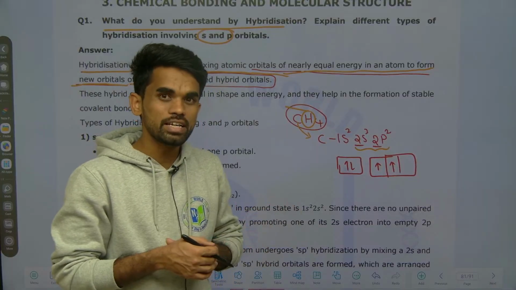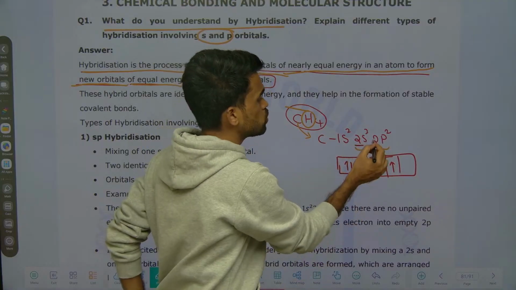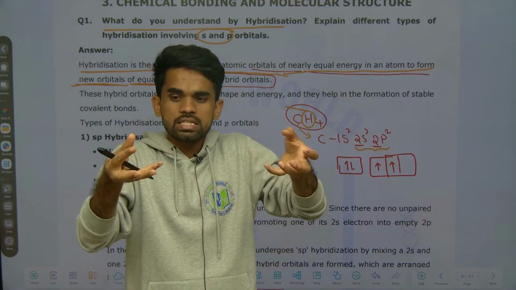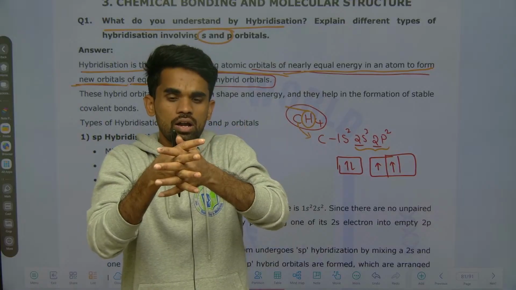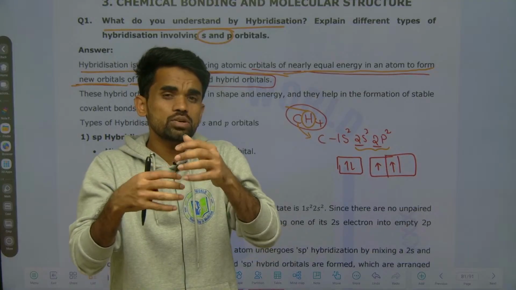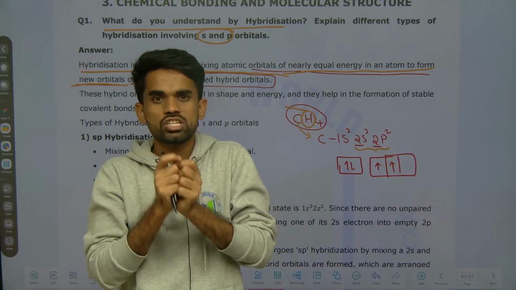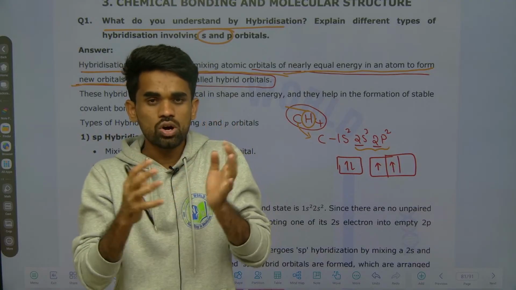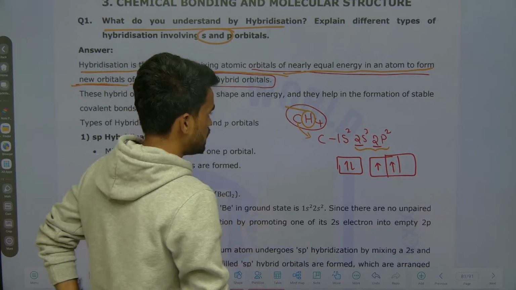Why do we need to intermix them? Between 2s and 2p there is a slight difference in energy. So the 2s and 2p orbitals will be intermixed, which means they will overlap and combine. After combination, they will redistribute their energies. Before mixing they have a difference in energy, but after mixing all of them have the same energy.